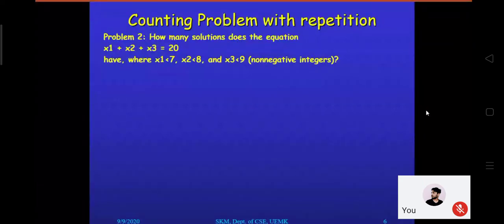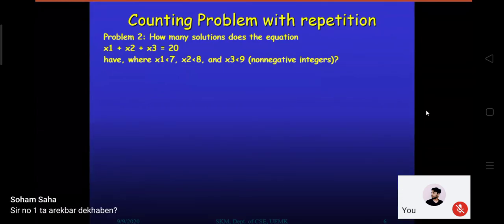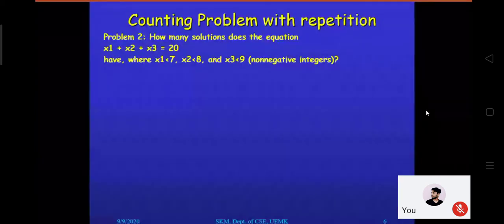Okay. Now, a generalized version of this particular problem is possible. I mentioned that we are switching from a certain technique of counting to another technique of counting. So far we have learned many counting techniques: rule of sum, rule of product, rule of subtraction, pigeonhole principle, permutation, combination, and several others.